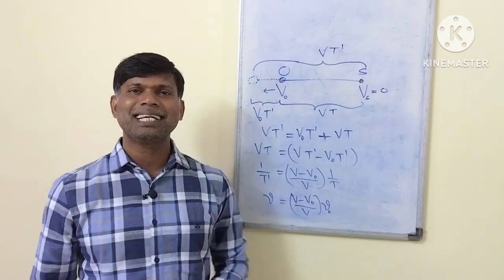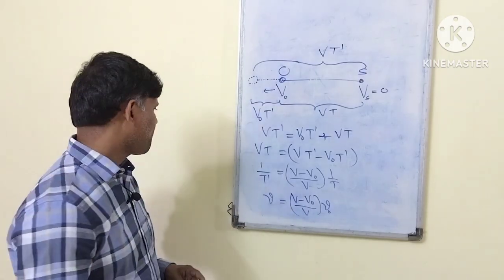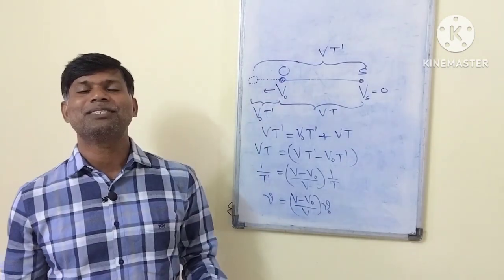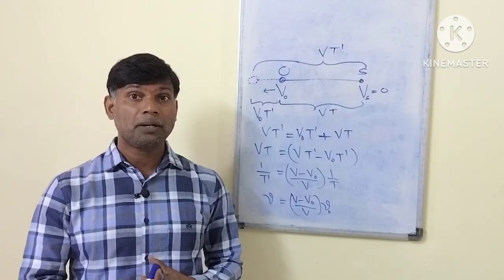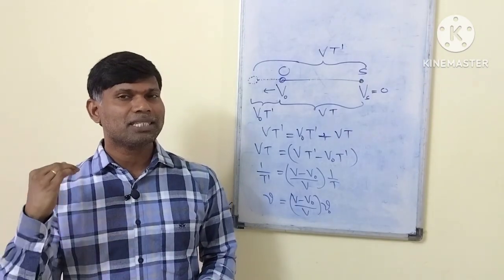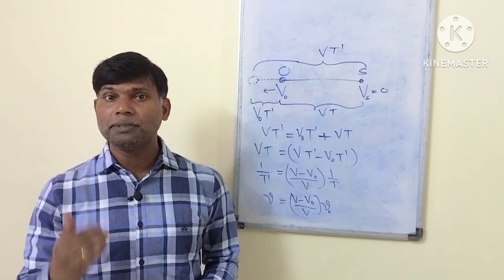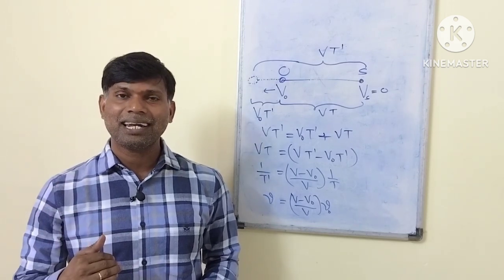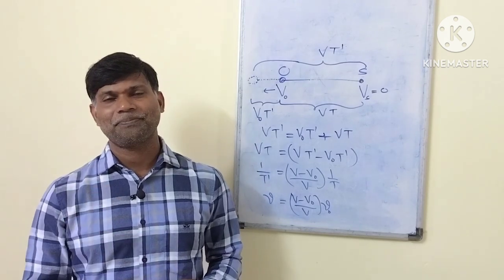Here numerator is less than denominator. The frequency reduces. When the observer is moving away from the source, the frequency of the sound heard by the observer is less than actual.